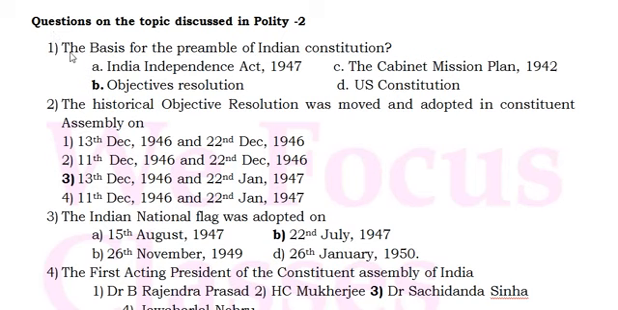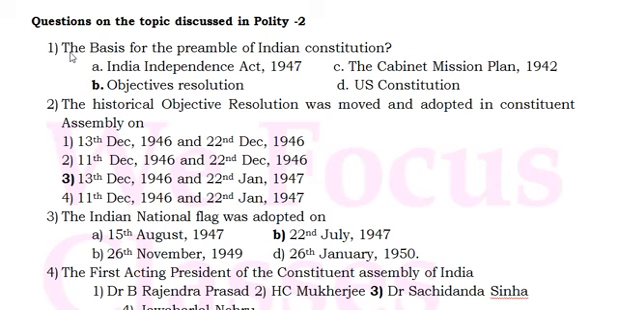The first question is like this: the basis for the Preamble of the Indian Constitution, it is the Objective Resolution, friends. If someone asks you what is the basis for the Indian Constitution, that is the Government of India Act 1935. But the basis for the Preamble is the Objective Resolution moved by Jawaharlal Nehru in the Constituent Assembly. It clearly said what are the aspirations and expectations of the people from the Constituent Assembly, and what are the things to be included in the Constitution.